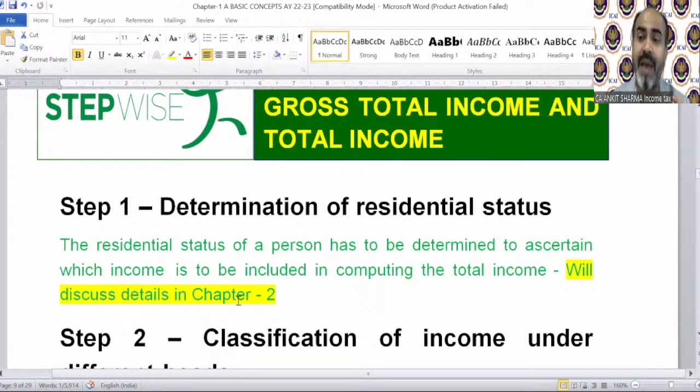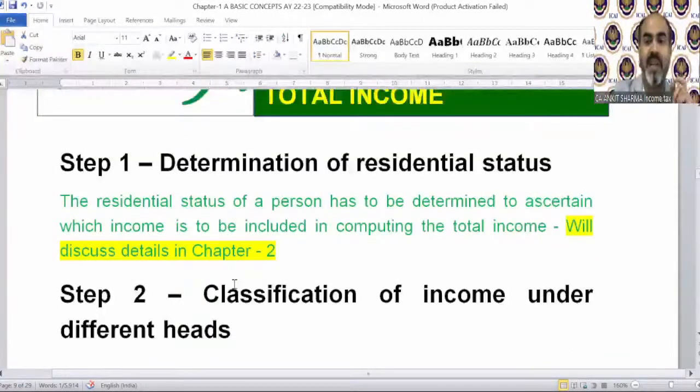Before calculating tax, we need to ascertain whether the person is a resident or non-resident, because it will affect his tax liability. How we will find out whether he's a resident or non-resident will be explained in the next chapter. The residential status of a person has to be determined to ascertain which income is to be included in computing the total income. We'll discuss this in chapter number 2.